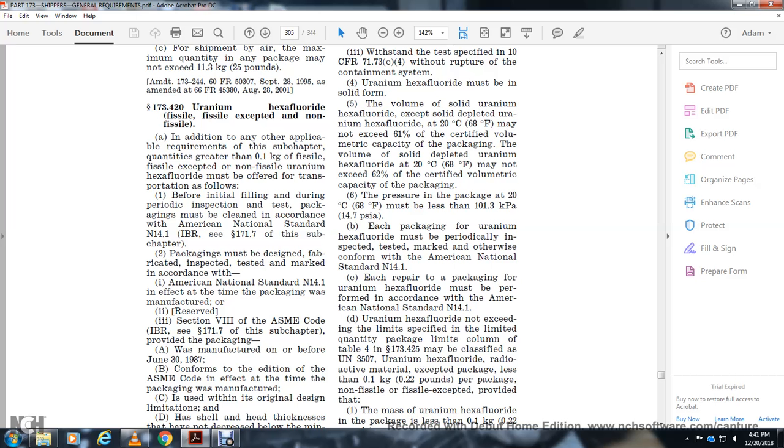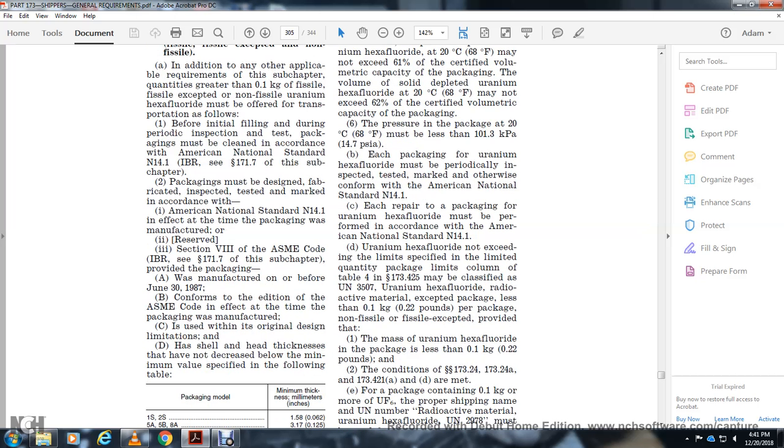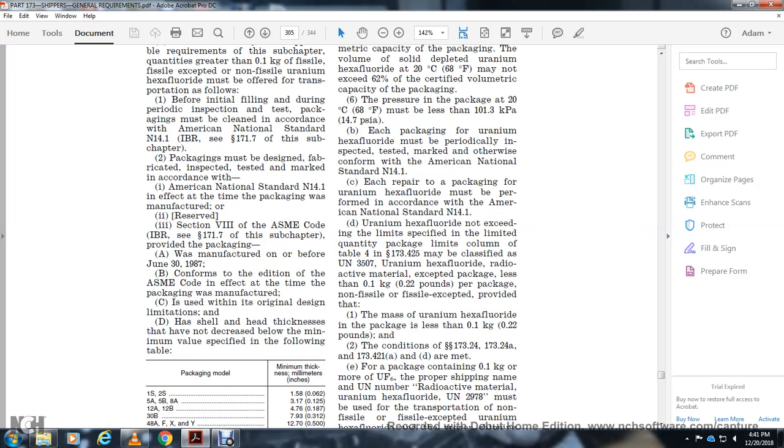Uranium hexafluoride is a radioactive material, excepted with the packaging, at 0.22 pounds per package. It is non-fissile excepted, provided the maximum uranium hexafluoride per package is less than 0.22 pounds. The conditions of 173.24, 173.24a and 173.421 are met. A package containing 1 kilogram or more of UF6 must carry the proper shipping name of UN radioactive material, uranium hexafluoride, UN 2978, with the UN number visible.